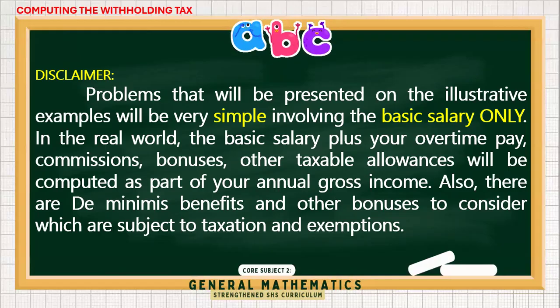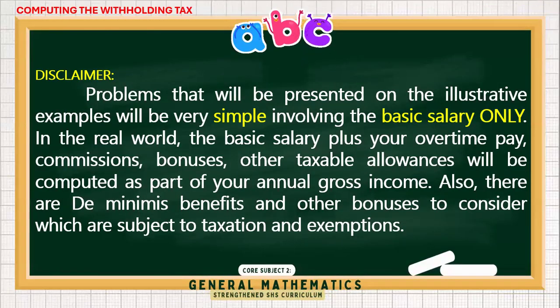There are a lot of things to consider, especially the bonuses and the benefits, and you have to classify each, whether they are taxable or not taxable. In the real world, your annual gross income is not just your basic salary. It also includes your overtime pay, the commission, the bonuses, and other taxable allowances like transportation or representation expenses. All of these are added to your salary when calculating your true gross income.